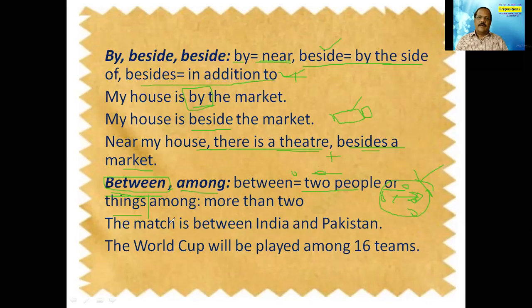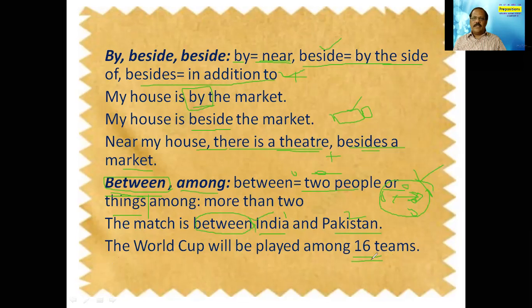Let us take an example. The match is between India and Pakistan. How many countries are there? There are two, one and two. So the match is between this and this country. So we are using the preposition between. The World Cup will be played among 16 teams. That means there are not one and two, but there are more than two.